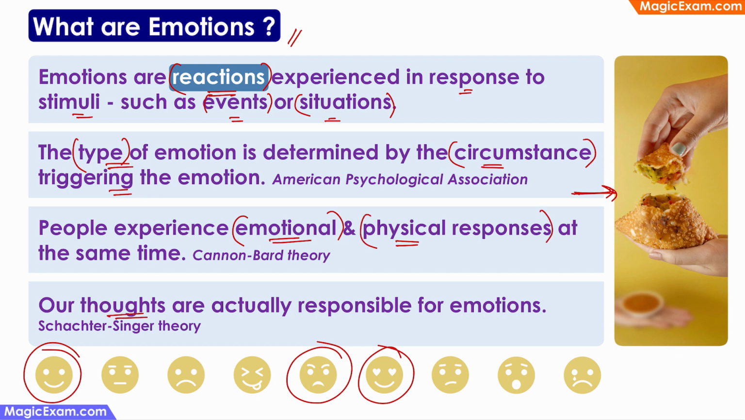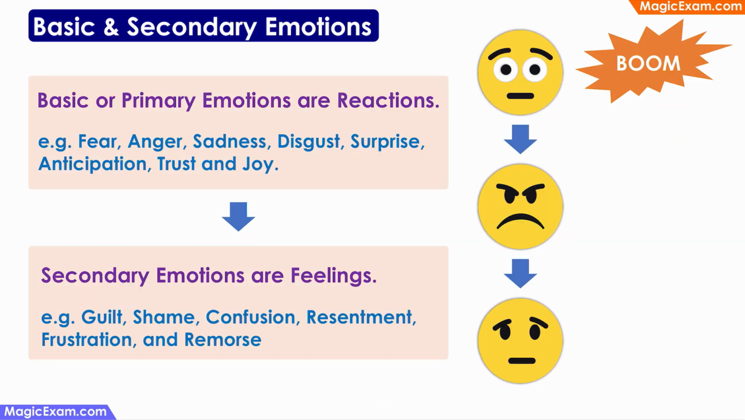And our thoughts are actually responsible for our emotions. For example, if I'm afraid of snakes and I see a snake, then I am sensing the snake through my eyes. I'm taking in that sensation, and then my brain is doing all the thinking, and that thought is actually resulting in an emotion of fear. So our thoughts are actually responsible for our emotions.